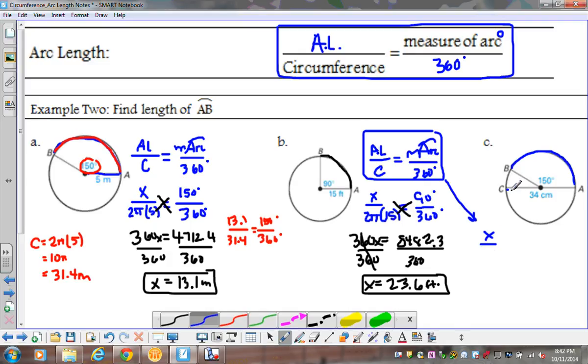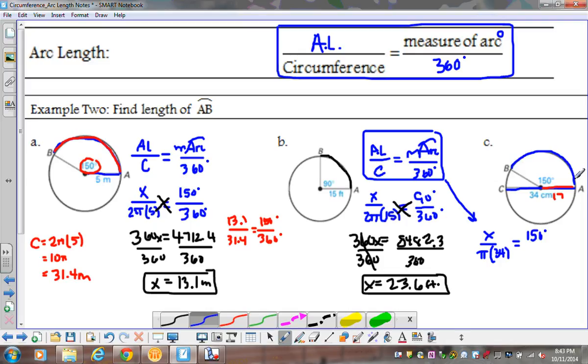Now, if you notice, they give me here not my radius, but they give me my diameter. All right, so I can either use in my denominator pi times my diameter, which would be pi times 34, or if I cut this in half, half of 34 is 17. So I could also use 2 times pi times 17 in my denominator. Either way, it's the exact same thing. Since they give me my diameter, I'm going to use pi times my diameter, so I'm going to use pi times 34. So arc length over my circumference equals the measure of my arc, which is 150 degrees here.